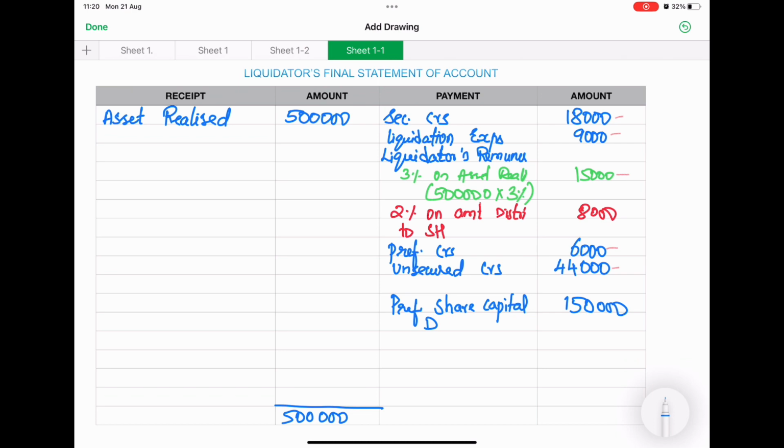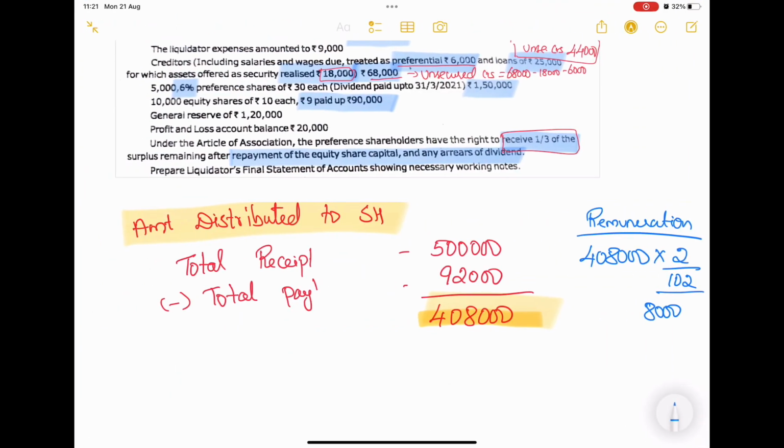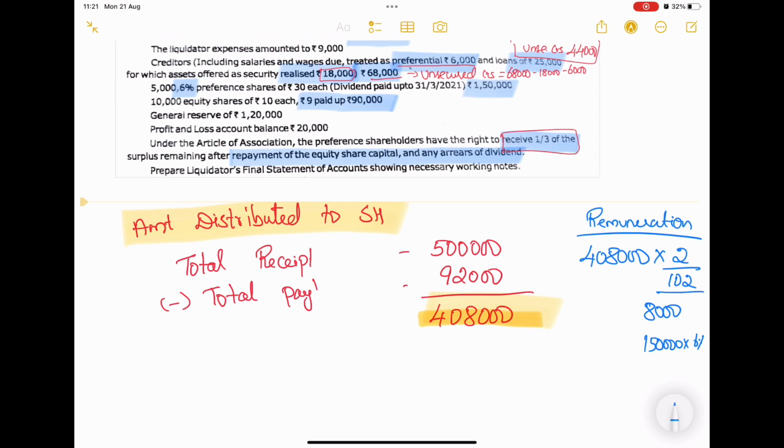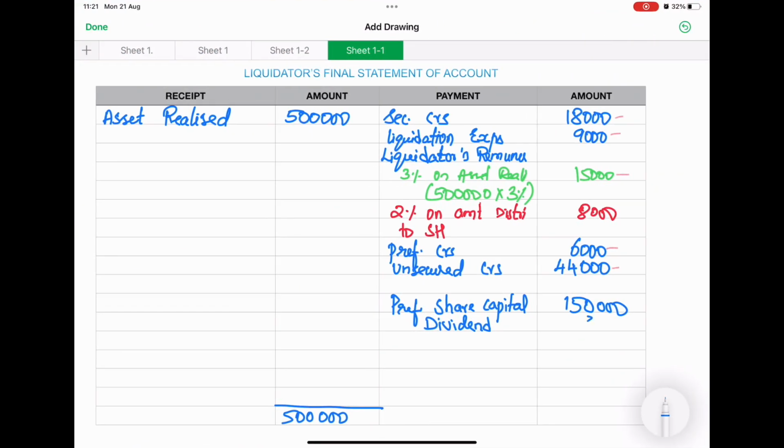They have the right to get the dividend. How are we going to calculate the dividend? 1,50,000 into 6% will give a dividend of 9,000.